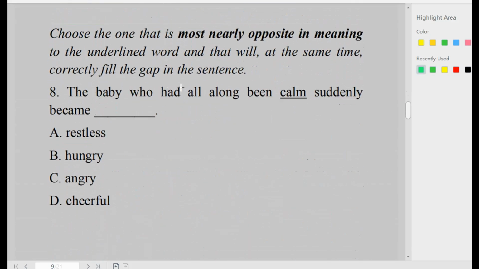The baby who had all along been calm suddenly became dash. Calm is underlined. In the options we have restless, hungry, angry, cheerful. The opposite of calm is restless.